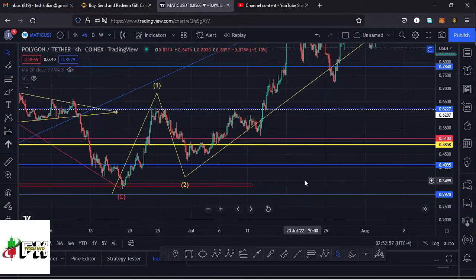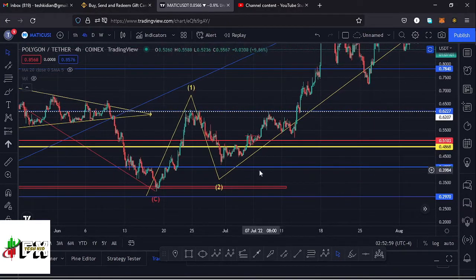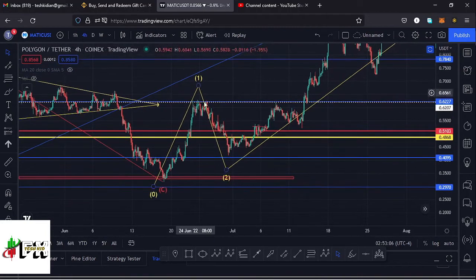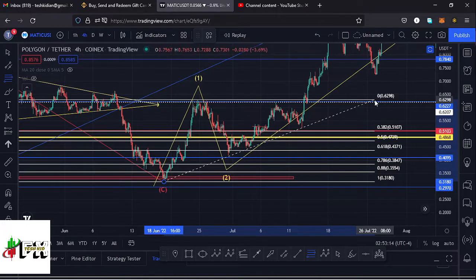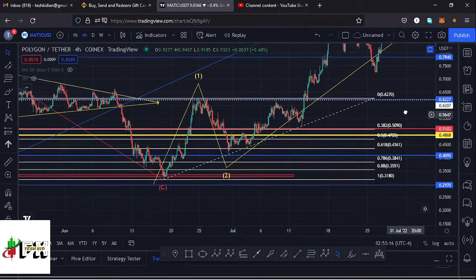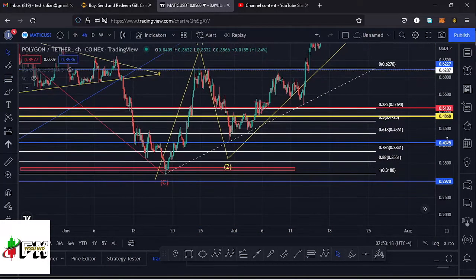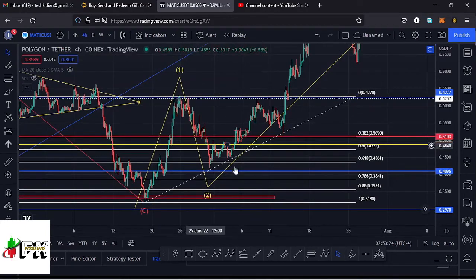After making our low at around the $0.32 mark, we saw a very nice bounce to the upside and formed a high for that first wave to the upside, then saw a very nice retracement to the lower side in the formation of a wave 2, and I had a target area for that second wave to the lower side using the Fibonacci's, connecting them from the low of the wave 1 to the high of the wave 1. That gave me a minimum target area for that second wave between the Fib level 0.618 and the Fib level 0.382, and you can see we retraced into that target area.